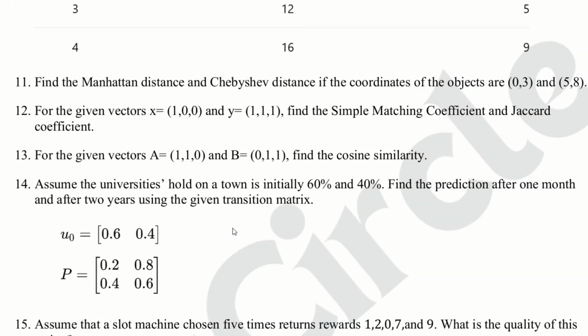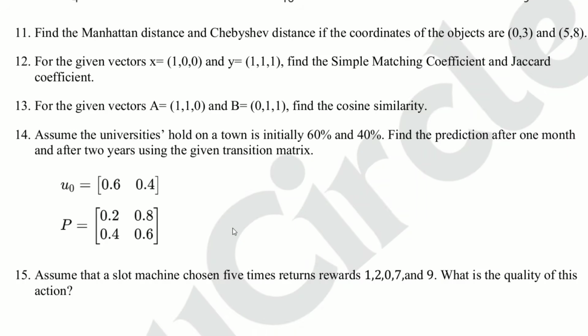Now, question number 14: assume the university holdings in a town are initially 60% and 40%. Find the prediction after 1 month and after 2 years using the given transition matrix. This is a matrix-based problem. Practice transition matrix multiplication. Now move to question number 15.